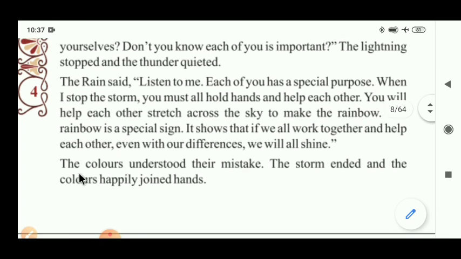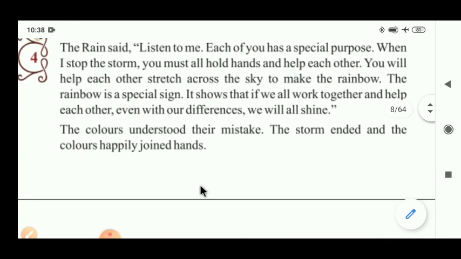Now the next thing. The colors understood their mistake. The colors realized their mistakes. The storm ended and the colors happily joined hands and became a beautiful rainbow in the sky. Can you understand, students, now?